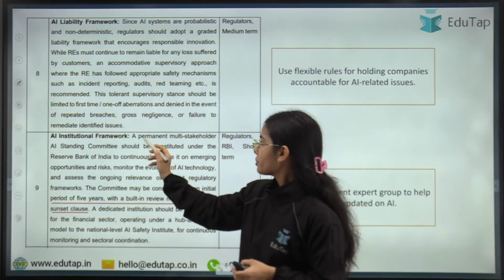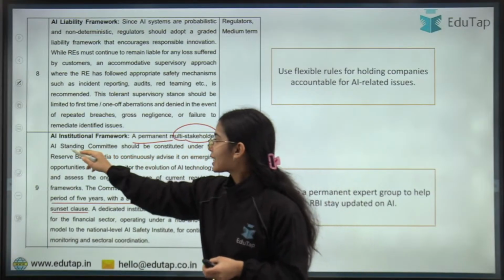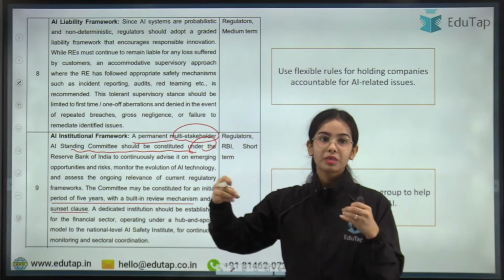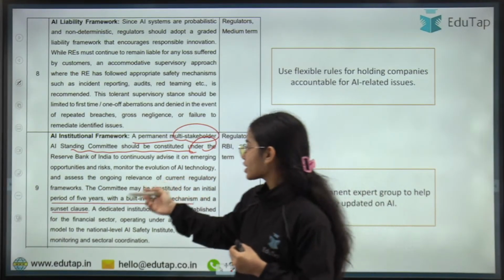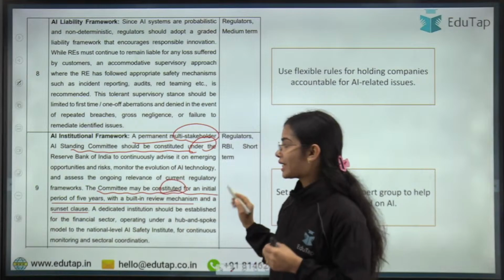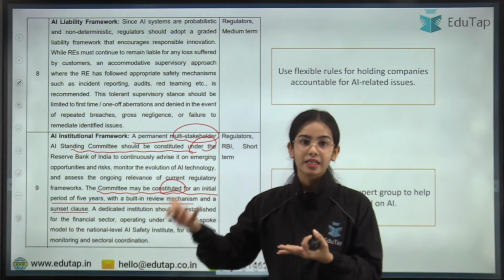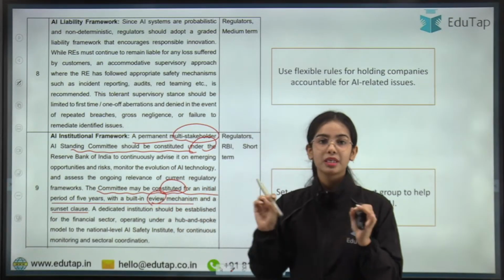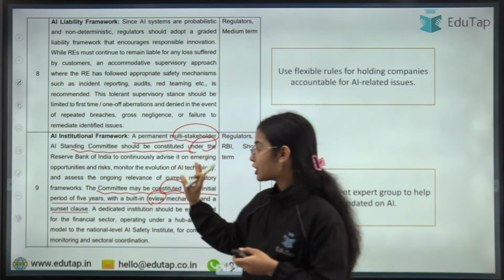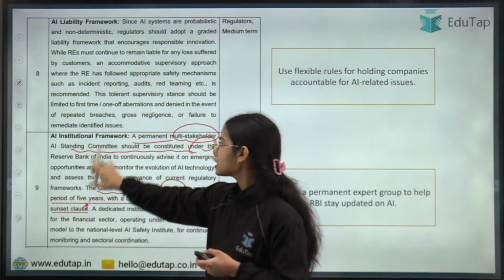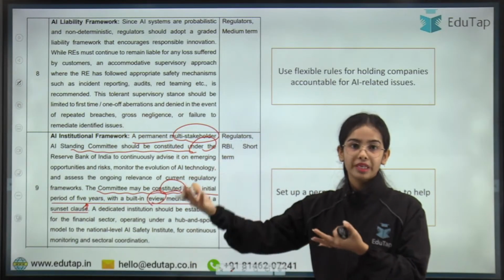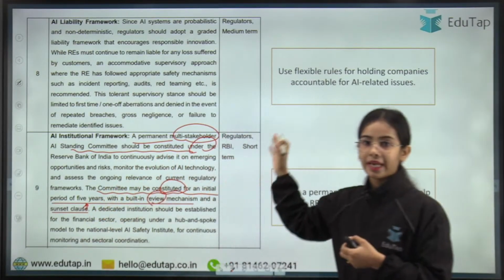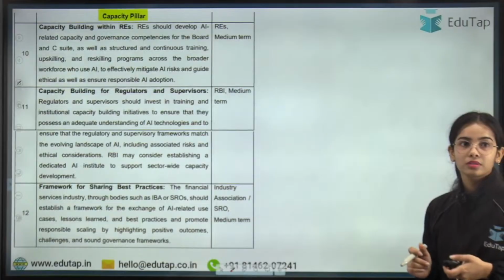So basically a permanent multi-stakeholder AI standing committee should be constituted under the Reserve Bank of India. Now the committee may be constituted for an initial period of 5 years. After that, it should be reviewed to see whether the committee is working in a good manner or not. Initially it should be for 5 years, but then it should be permanent, so that there is a permanent update given to the Reserve Bank of India. Any confusion anyone has till now?